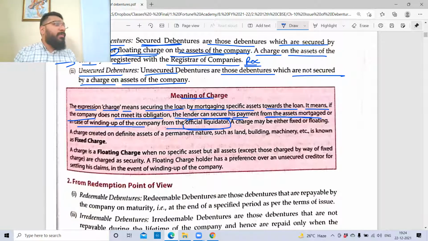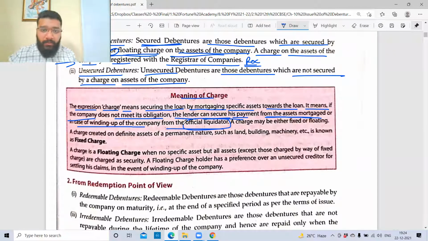So in the case of winding up of the company, now you have a secured debenture certificate. Your debenture certificate is secured. So you'll go and give the certificate to the official liquidator and tell him, see boss, when I gave this money as a debenture, I was pledged against this land. So from this land, whatever money comes, please give it to me. And the liquidator will give you. That's what it means. Simple. Any difficulty to understand it?